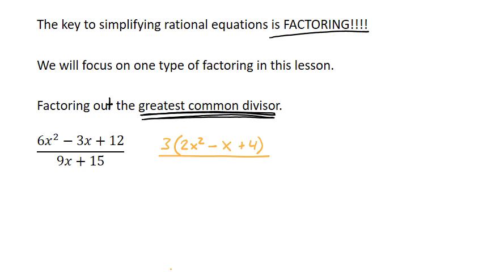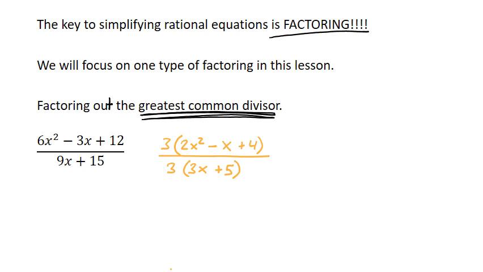But I have to do the same with the bottom, again factoring out the 3. So 3 divided out of 9 is 3, so I've got 3x. And 3 divided out of 15 is a 5. Again, if I take that 3 and distribute it back in, I would end up at the 9x plus 15.